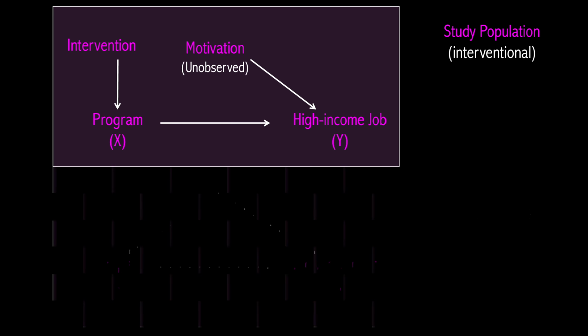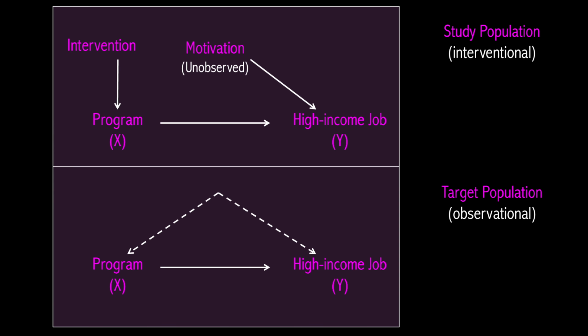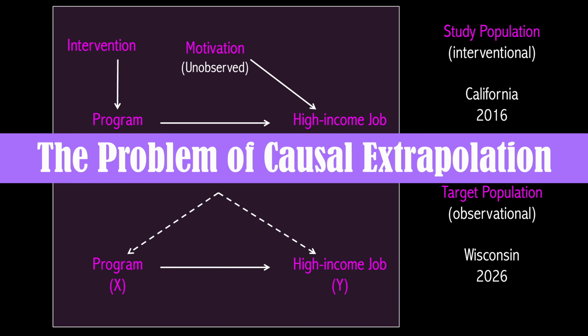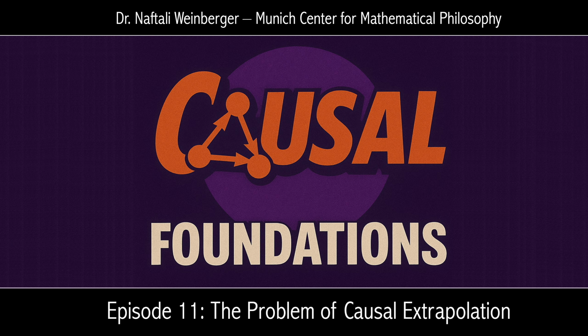After a bit of thought, more doubts surface. What does the study population have to do with your population? Maybe the study was done in California, and you live in the Midwest. Or maybe it was done 10 years ago, in a very different labor market. In other words, even if the study was done perfectly, there's no guarantee that its findings will generalize to other populations. This is called the problem of causal extrapolation, and is the topic of today's episode.